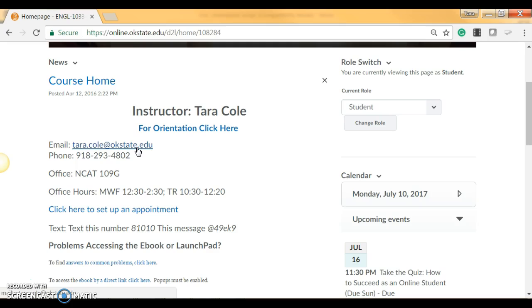If you email me, you can expect a response in 24 hours during the week and 48 hours on the weekend. If you haven't heard from me in 24 hours, I did not receive your email, so please email me again. If you don't use your OSU Orange Mail account, make sure you forward it on to an email you do use so important information from the school and this class can make it to you.